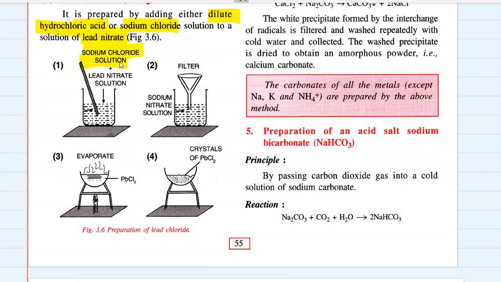So sodium chloride solution plus lead nitrate solution on double decomposition gives us sodium nitrate solution, and the insoluble salt which is filtered out is lead chloride. Okay, this lead chloride is basically evaporated and the crystals of lead chloride are formed.